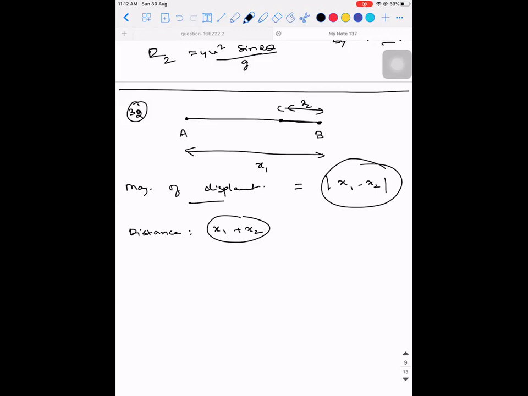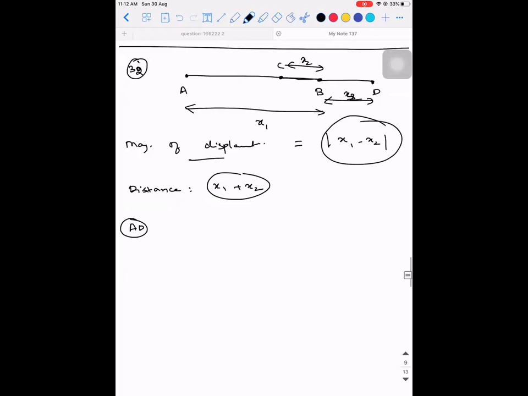So generally when we see magnitude of displacement, we tend to think it is distance, but it is distance in which case? The value will be equal to distance only if it is traveling in the same direction. For example, if I take this as D, then this will be x2. Let's say this is x3. For the journey A to D without the point C, if I ask you what is the displacement, what will you say?